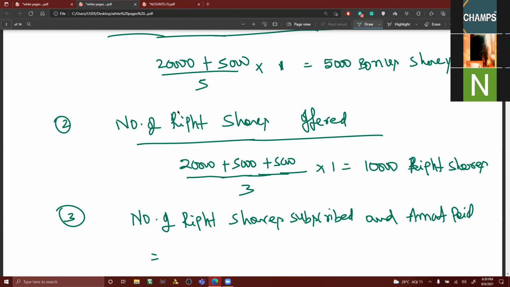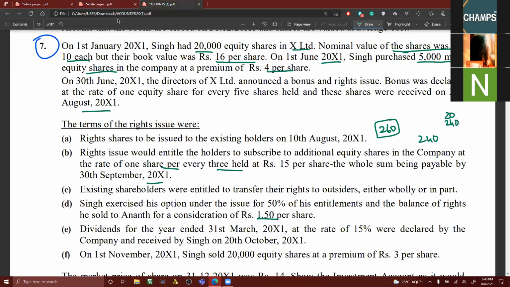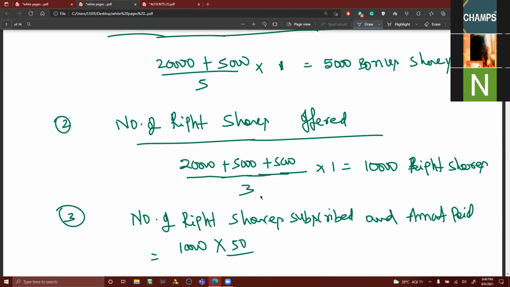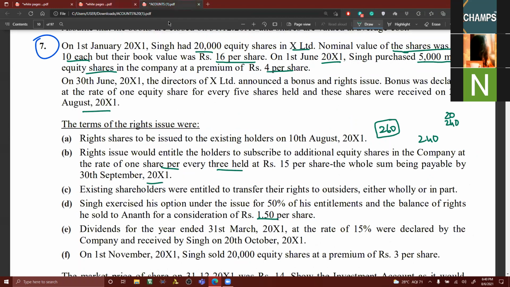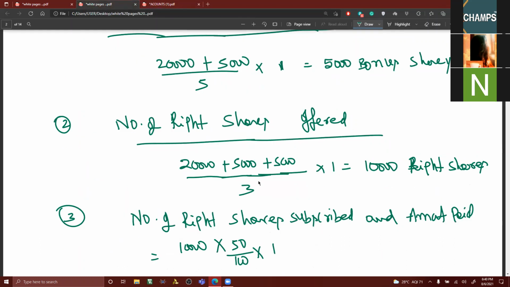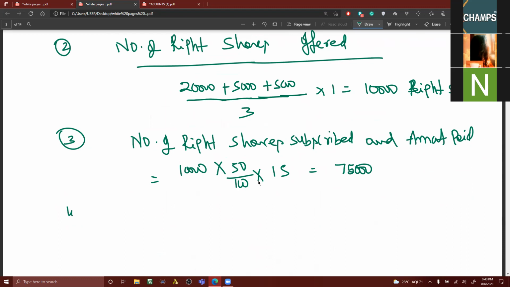So of 10,000 shares, how many shares have been subscribed? 50%. 50% into, what is the value of right issue? 15 rupees, no? Into 15 rupees, 75,000, no? Next.